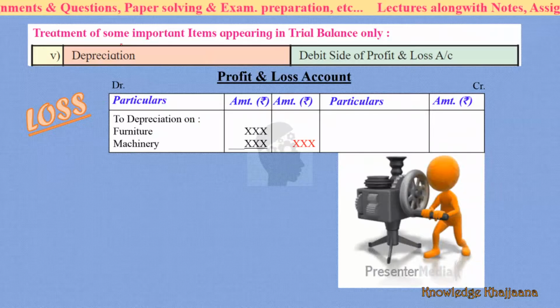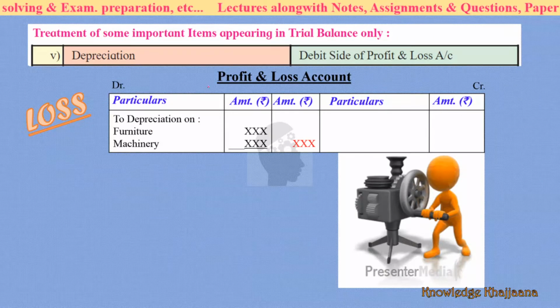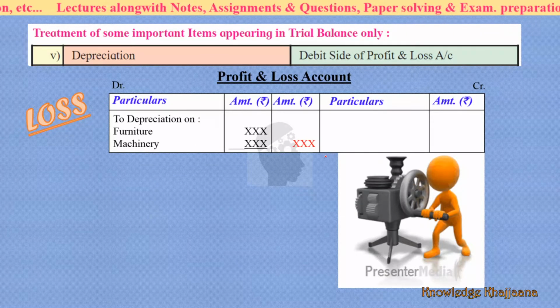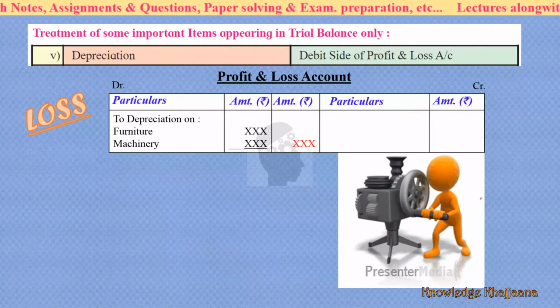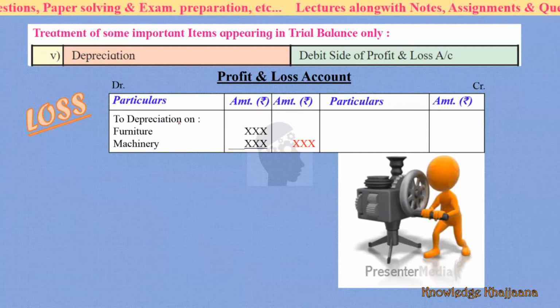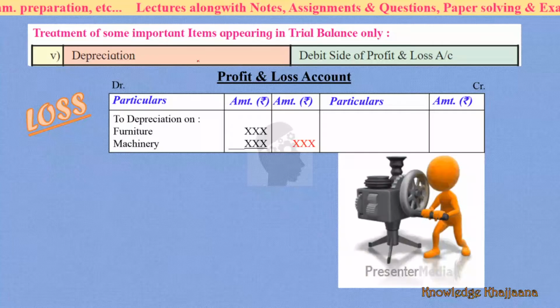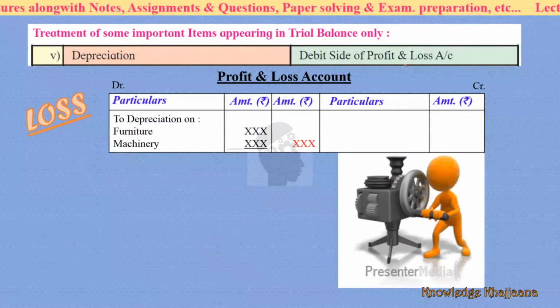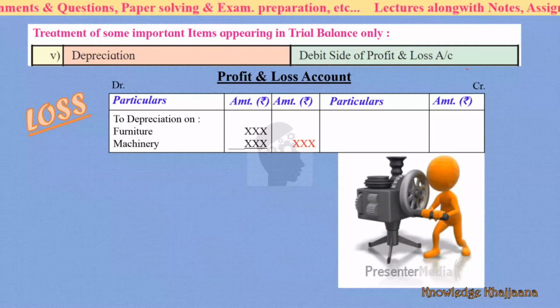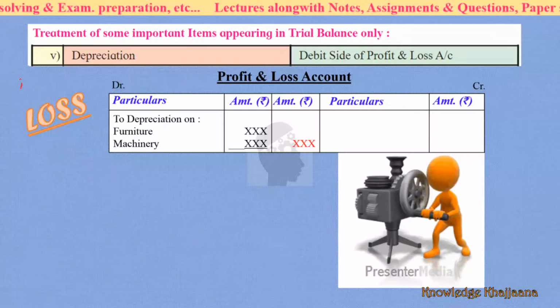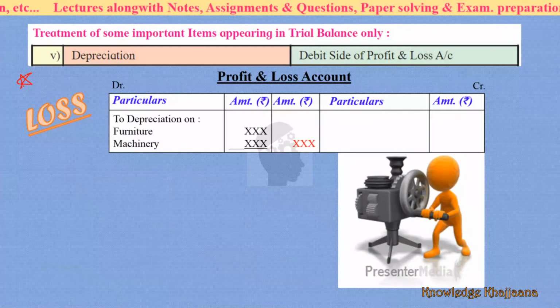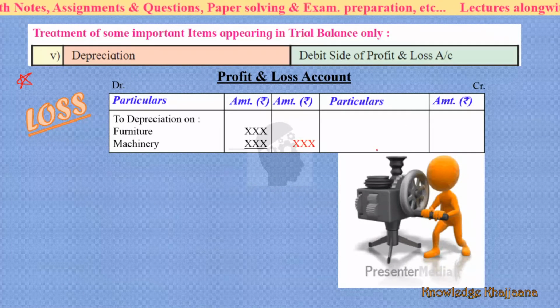Next, treatment of depreciation. What is meant by depreciation? Depreciation happens due to continuous wear and tear. What should be done for the depreciation? You have to record it on the debit side of the profit and loss account. Again, an important adjustment. This was the question which I had asked in an earlier lecture.